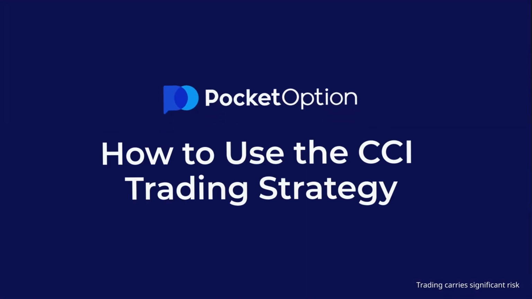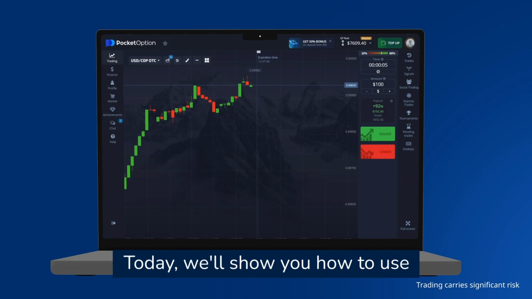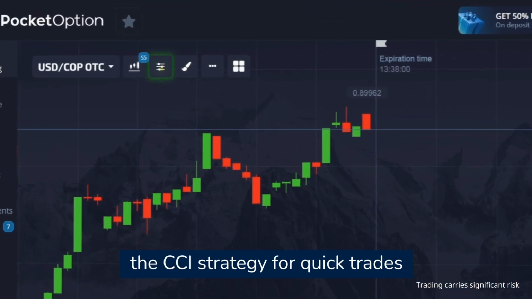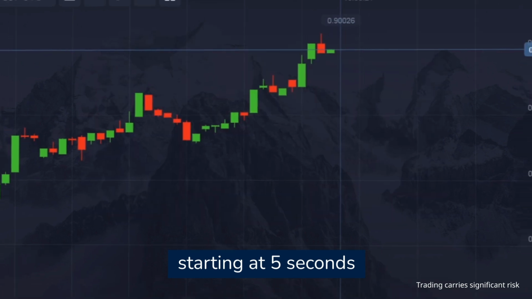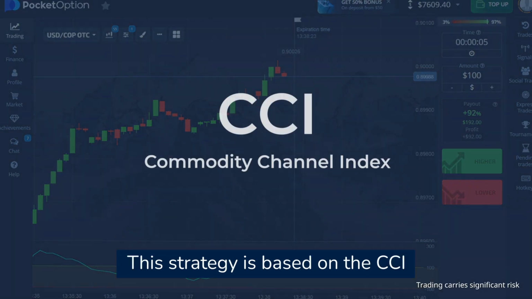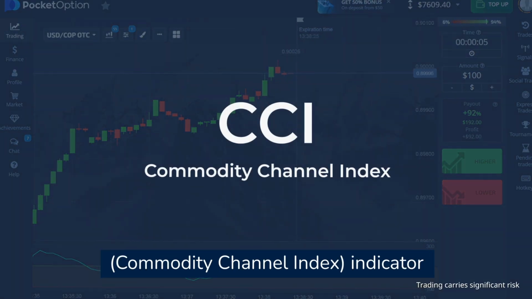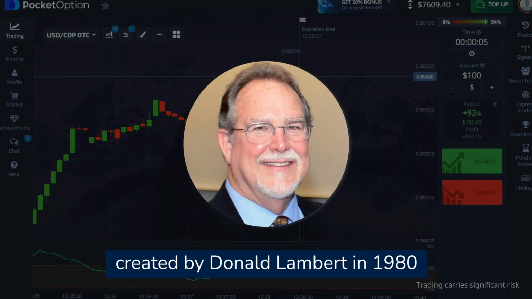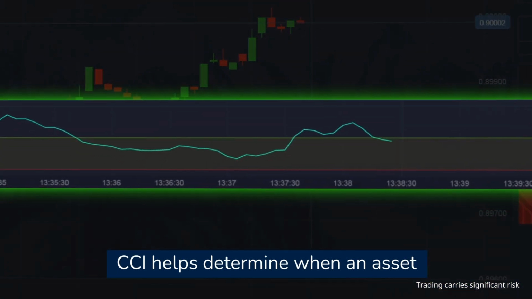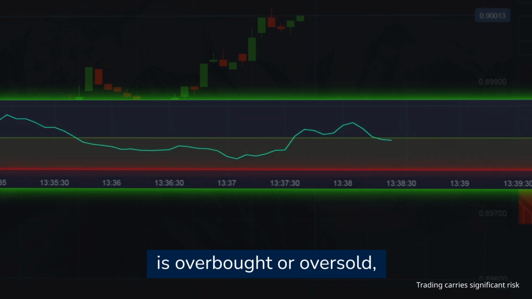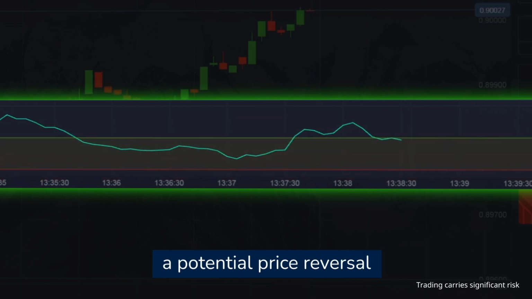How to use the CCI Trading Strategy. Today, we will show you how to use the CCI strategy for quick trades starting at 5 seconds. This strategy is based on the CCI, Commodity Channel Index indicator, created by Donald Lambert in 1980. CCI helps determine when an asset is overbought or oversold, which can indicate a potential price reversal.